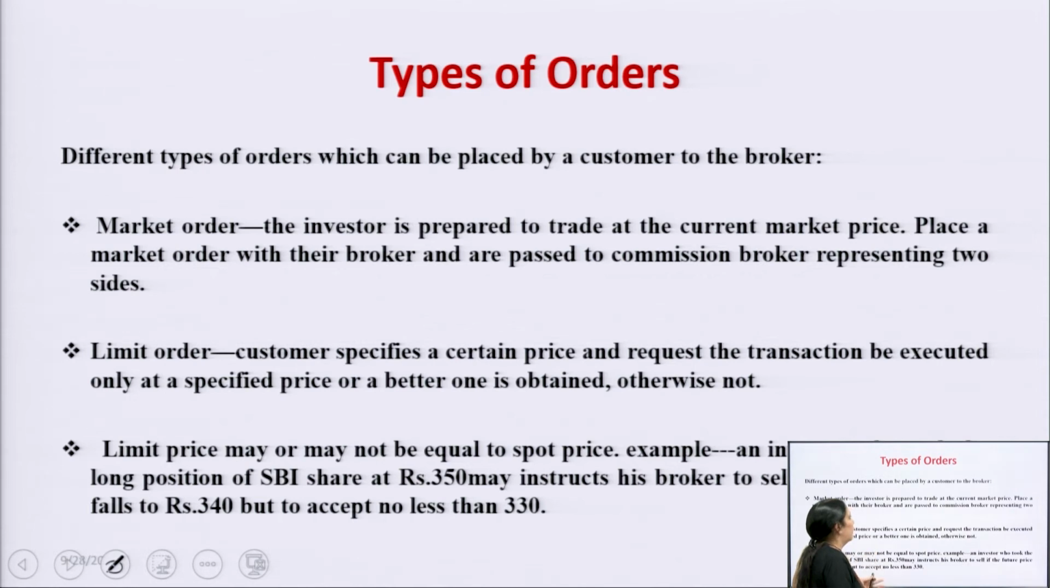Market order: the investor is prepared to trade at the current market price, and places a market order with their broker and passes it to the commission broker representative. Two-sided limit order: you have to define the limit and request the transaction to be exercised only at the specified price, or better if one is obtained, otherwise not.